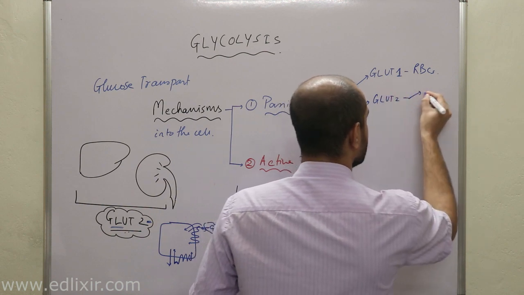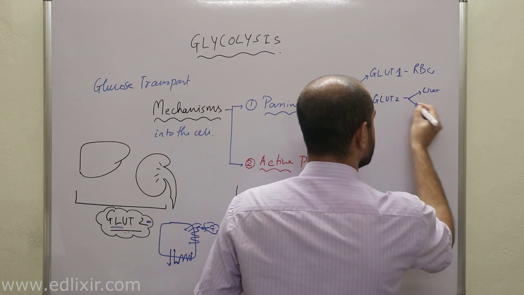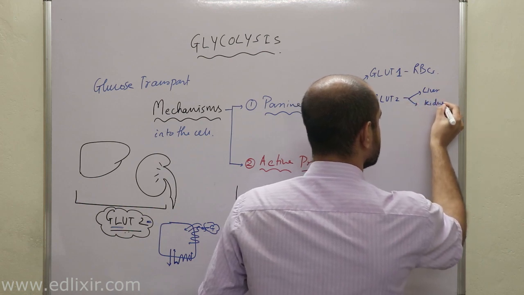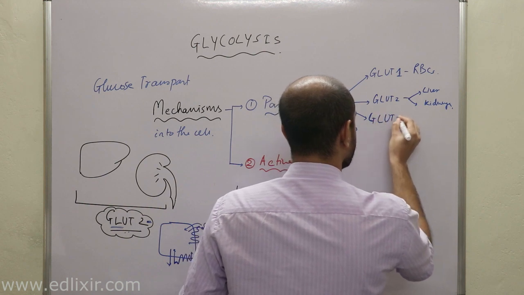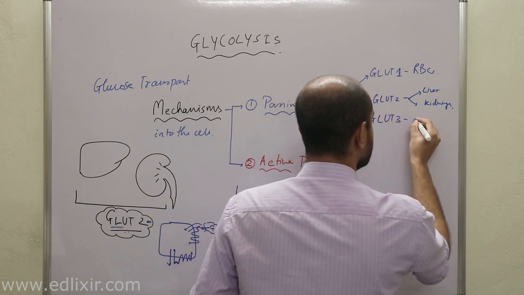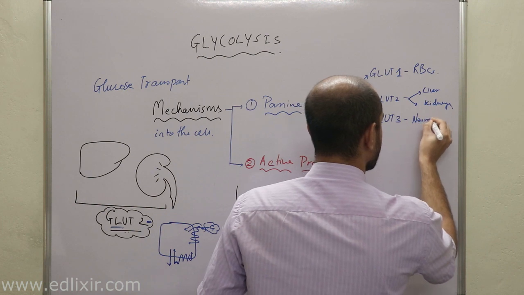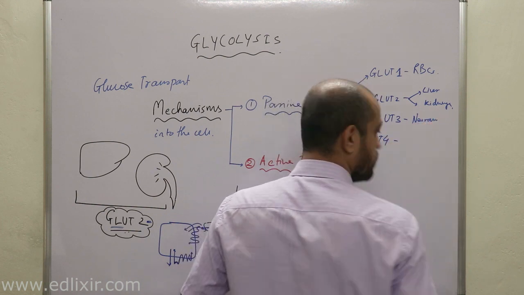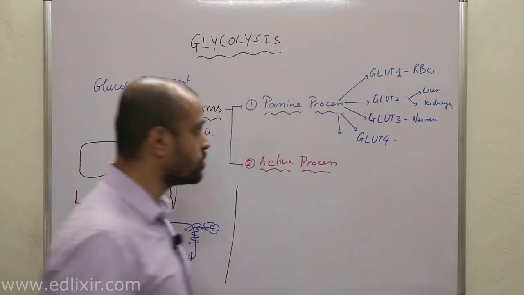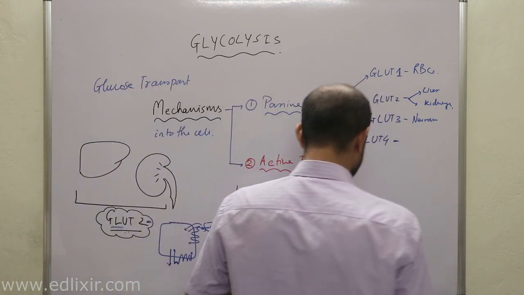GLUT2 is present in liver and kidneys, right? Now GLUT3 is present in neurons, right? Now then after that GLUT4 is present in what?